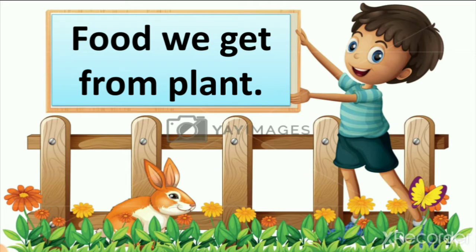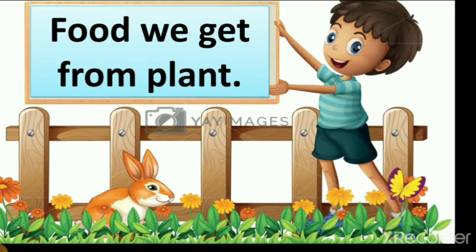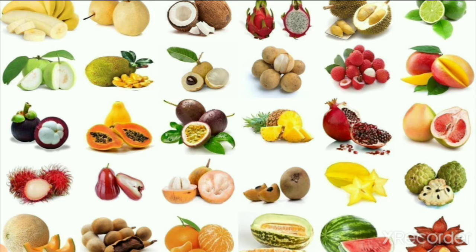So different parts of the plant we use in our food, some we use as flour, some we use as vegetable, some we use as fruit, right? So let's see what we learn in this lesson. First, what we get from plant: we get different types of fruits, different types of vegetables, and different types of cereals and pulses from plant.